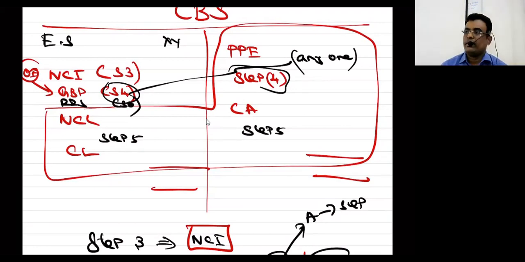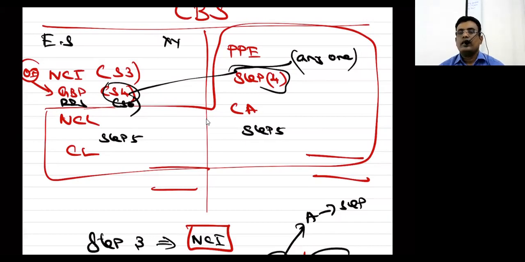Step number 1, date of control and shareholding pattern. Step number 2, analyze subsidiary results with reference to DOC, based on the percentage. Step number 5, post acquisition profit of holding company. Step number 6, post acquisition profit of NCI.